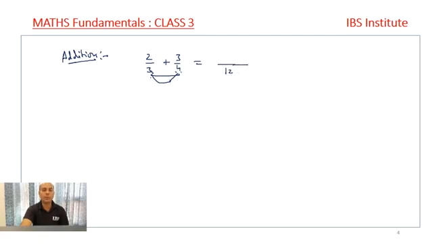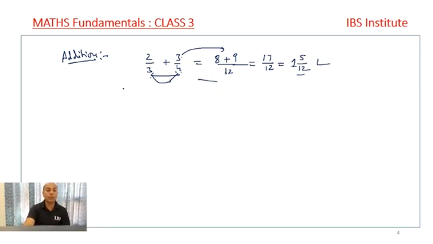So now 12 divided by 3 gives 4, and 4 into 2 is 8. We get 8 here. Then again 12 divided by 4 is 3, so 3 into 3 is 9. So what we get is 17 upon 12. And 17 upon 12 is an improper fraction, and we simplify it. 12 ones are 12, and then 5 is remaining. So 1 and 5 upon 12 is the sum of 2 by 3 plus 3 by 4. This is how we calculate it.